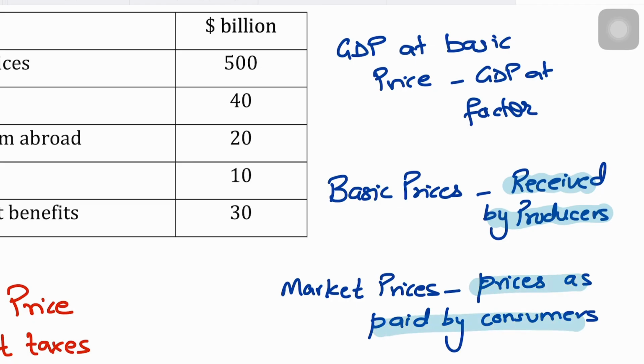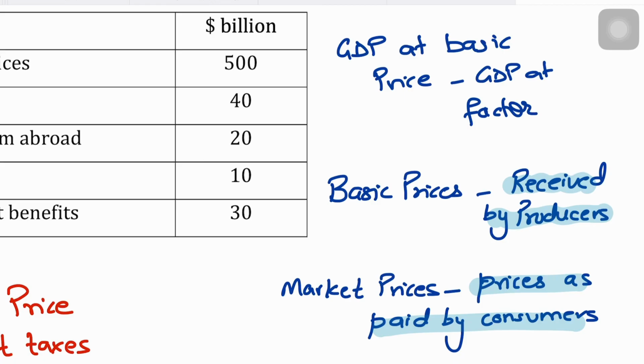So when your GDP is measured on the basis of market prices, that is, when you have a GDP that is valued at market prices, it automatically factors in all those factors that would affect the market price of goods and services across the economy.